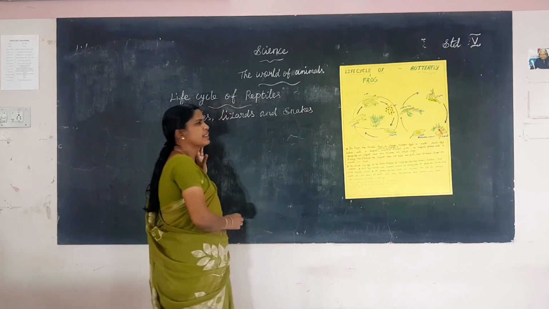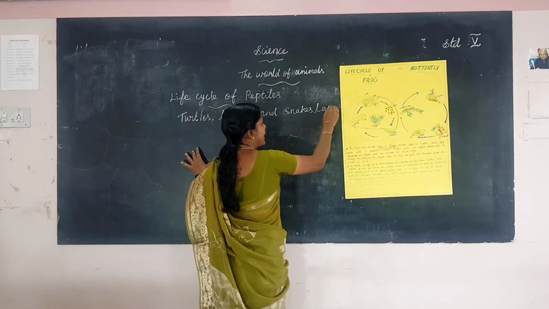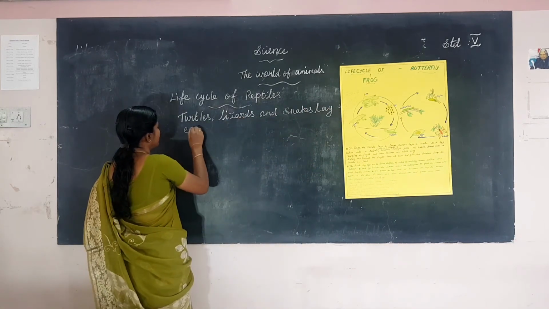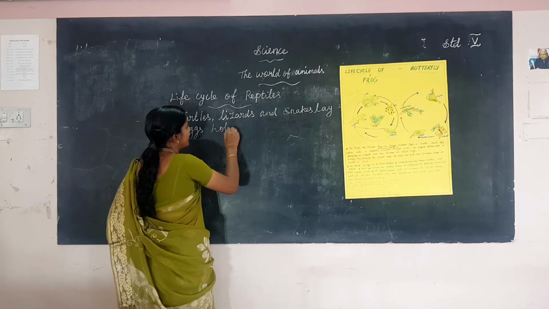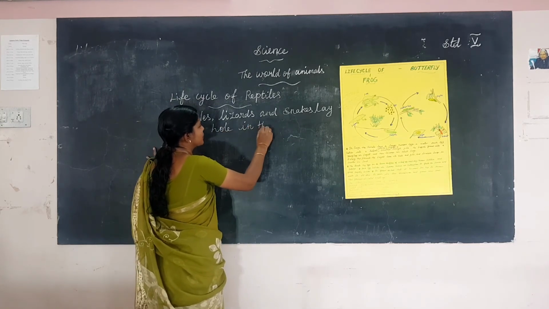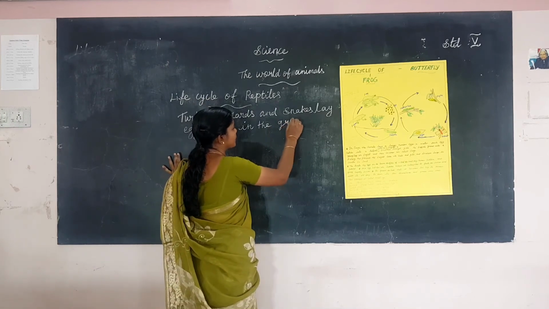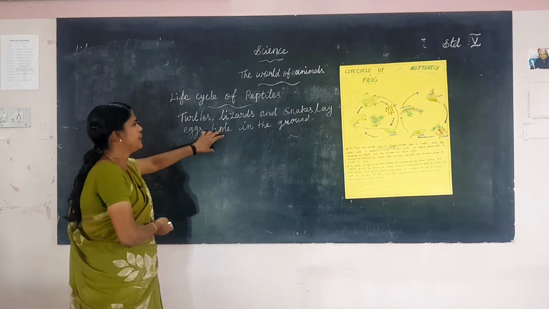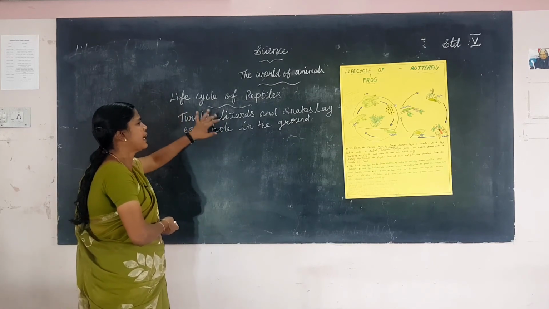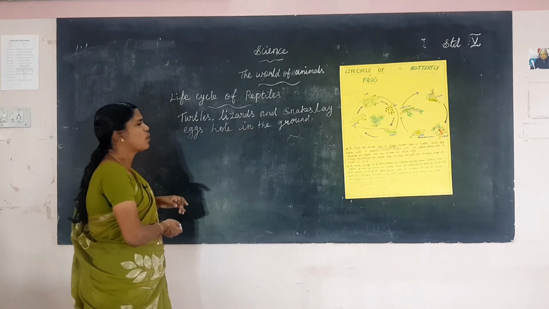They lay the eggs in a hole in the ground, or a burrow, or any other places. Turtles, lizards and snakes lay eggs in holes in the ground.